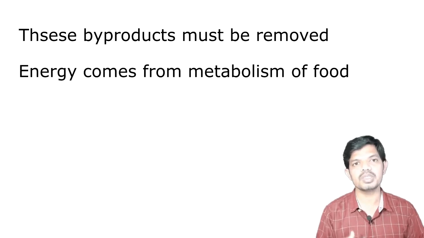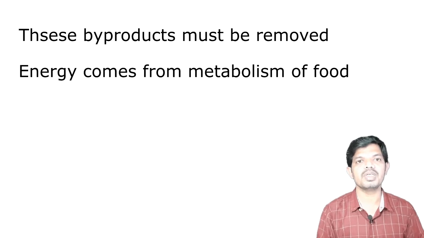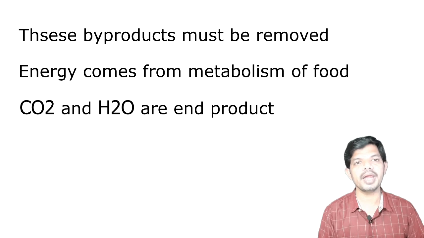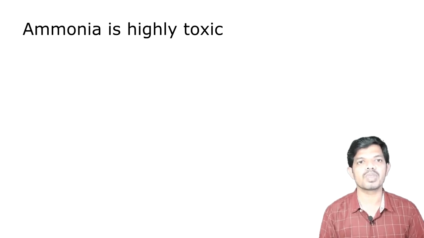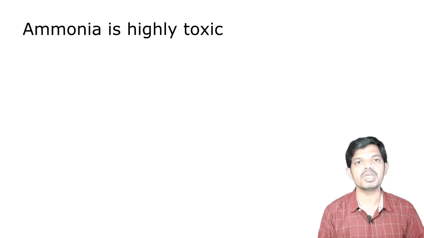Energy to support growth and activity comes from the metabolism of food. Carbon dioxide and water are end products of carbohydrate and fat metabolism, and both are easily eliminated. But the metabolism of proteins and nucleic acids produces nitrogen, usually in the reduced form of ammonia. Because ammonia is highly toxic, it must be removed from the body quickly or converted into a non-toxic form to prevent accumulation in tissues.